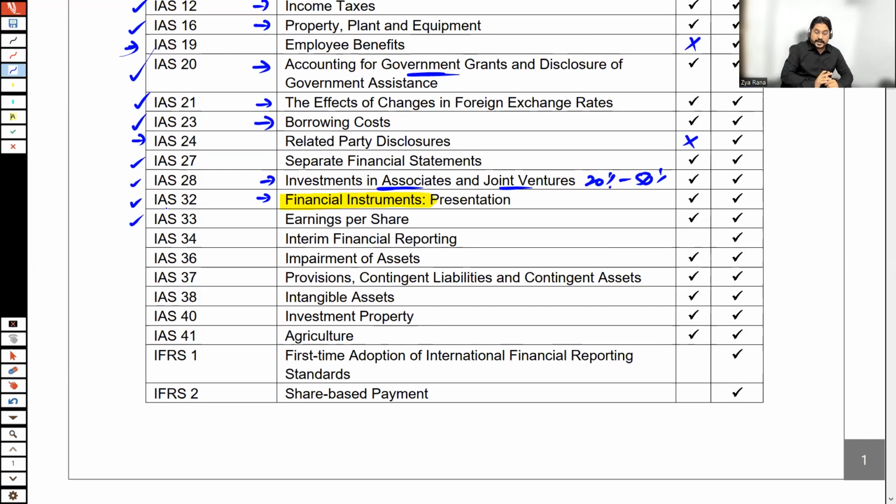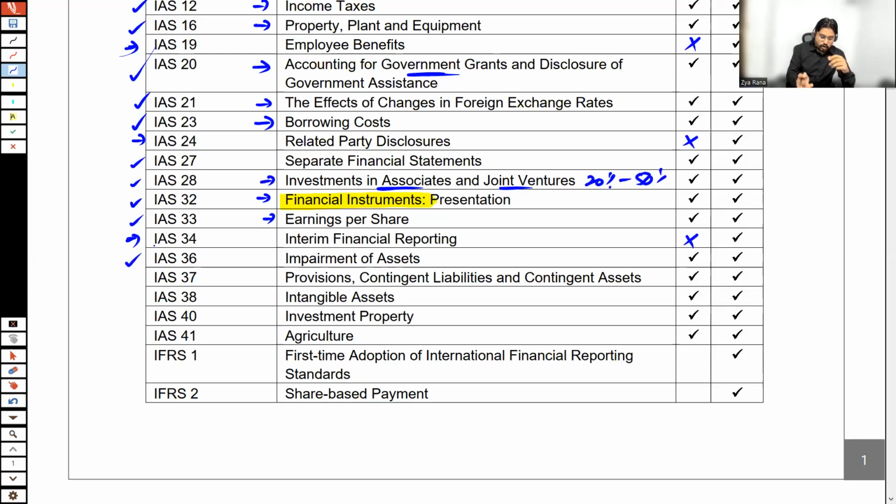IAS 33 tells about the earnings level per share. There are a number of shares in a company, and what are the profit levels and what is the earning per share. All of these things are calculated and accounted for under IAS 33, that is the earnings per share. IAS 34 is not part of FR.